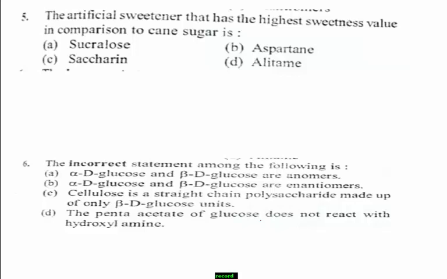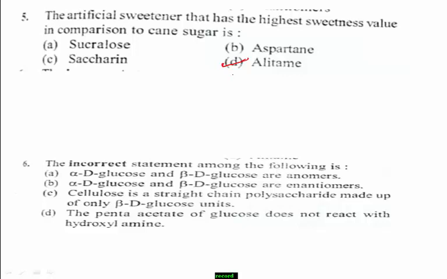Remember, alitame is about 2000 times sweeter than cane sugar, and it is a stable sweetener at high temperature also. Therefore, the right answer for this question is option D.